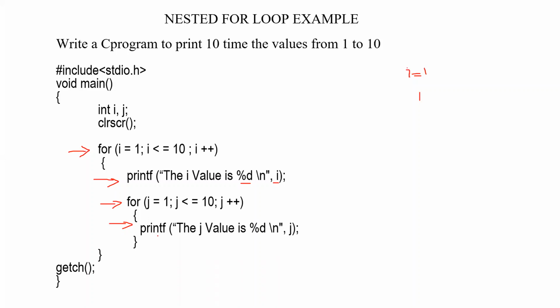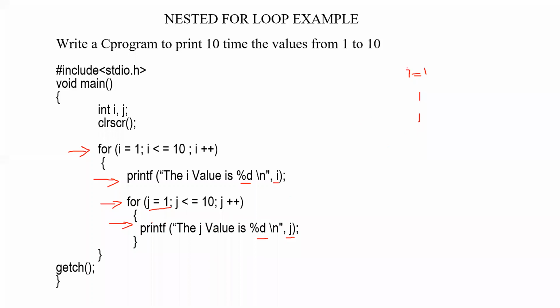So here it will be printing printf, the J value is J. So what value of J will be printed here? Because we initialize J equal to 1, it will be printing the value of J, value of J equal to 1. So it will be printing the J value is, instead of percentage %d, it will be printing 1. Got it? So it will be printing I value as 1, J value is 1, right?